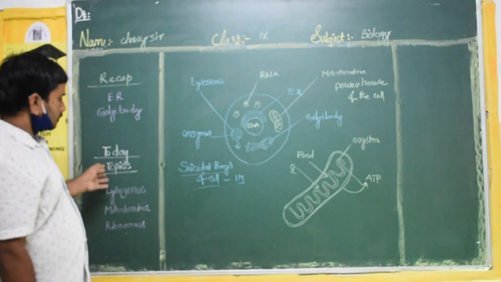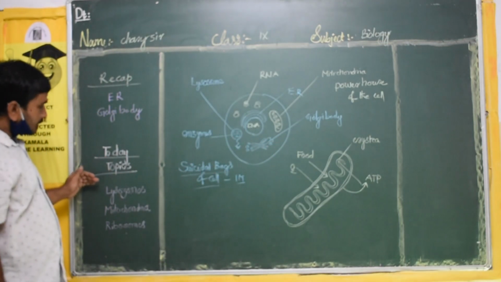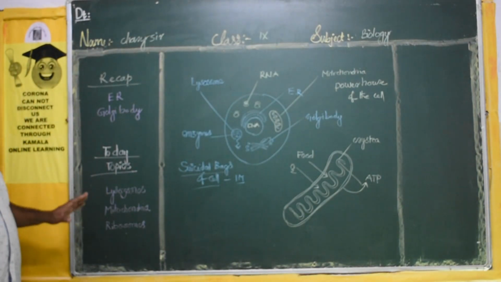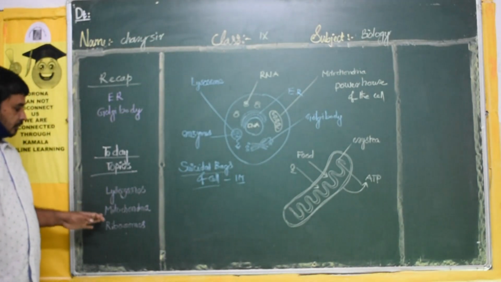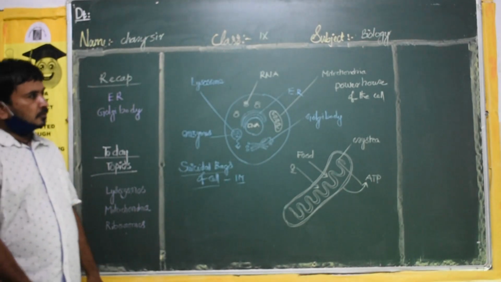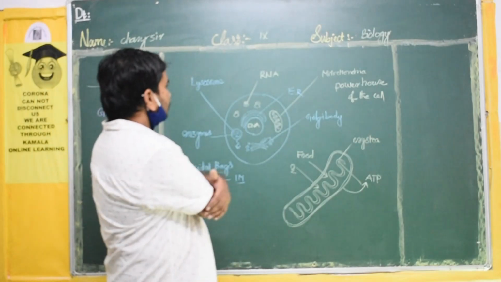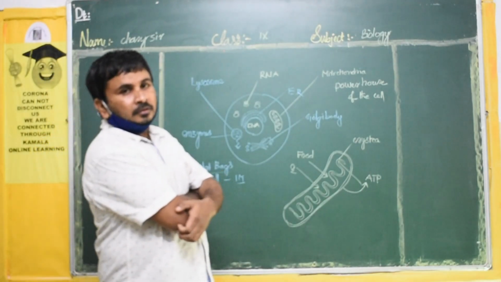Okay, so today we discussed the lysosomes. Those are called suicidal bags of the cell. Okay, and mitochondria are called powerhouses of the cell. And we discussed the ribosomes. They produce the proteins inside the cell.